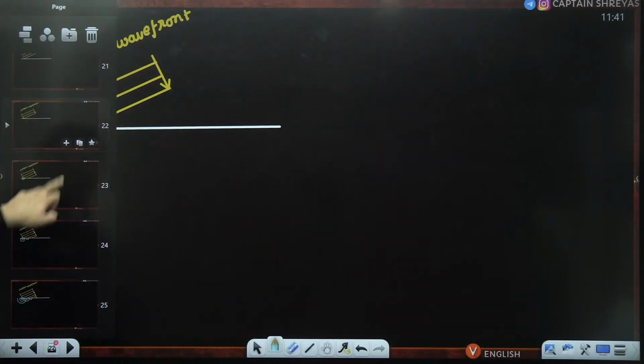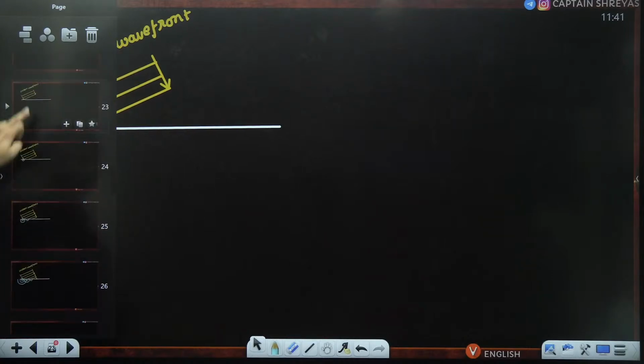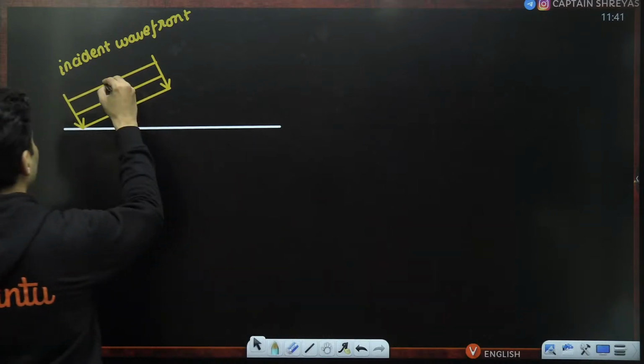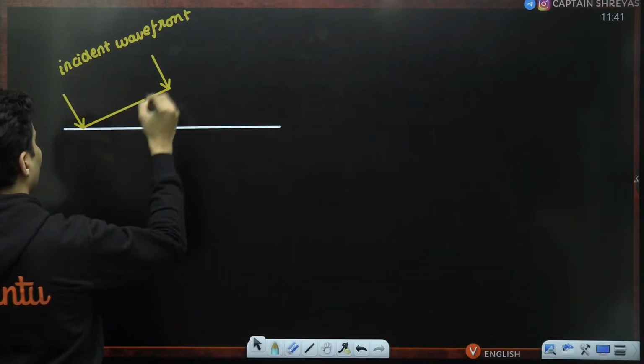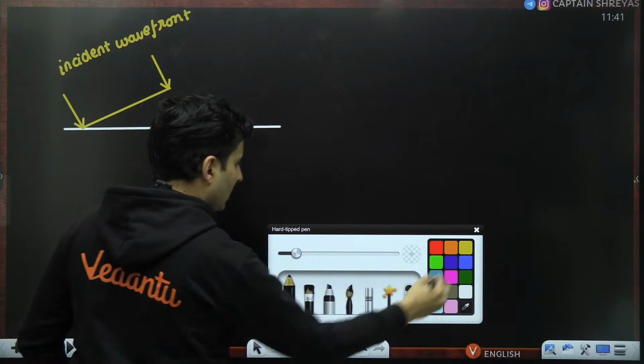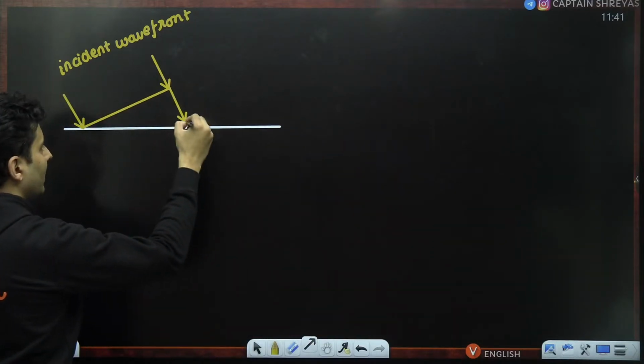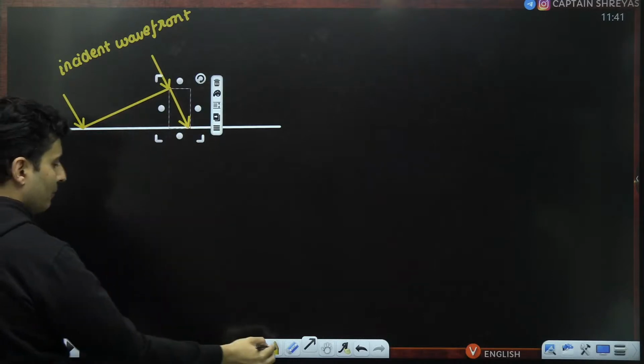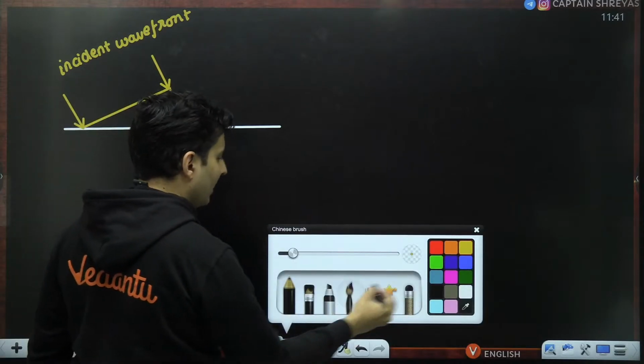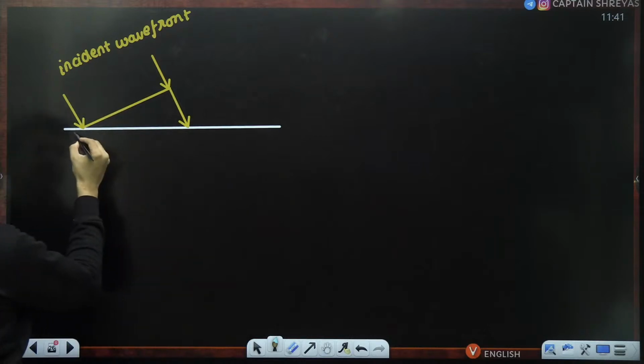So as a whole, if you notice what exactly has happened, my dear students, observe this now. This particular primary wave eventually reaches here. Meanwhile, you will see that this point will behave like a secondary source.